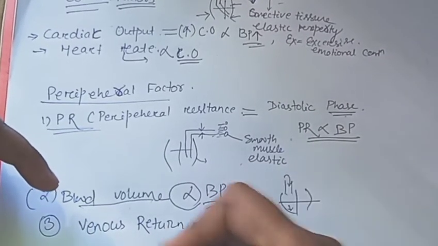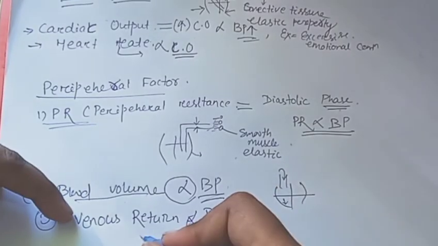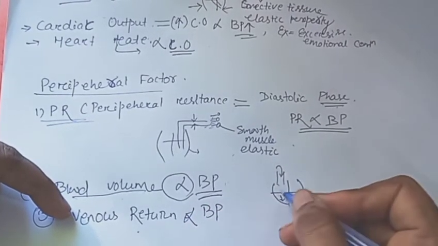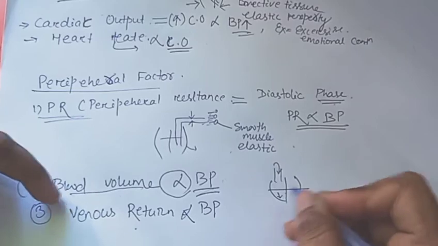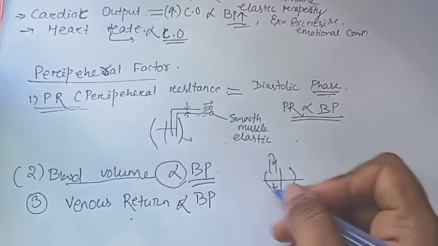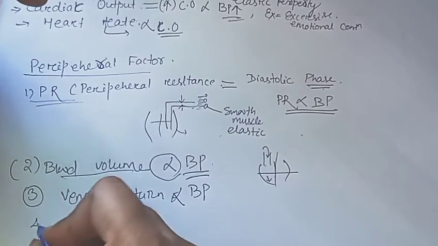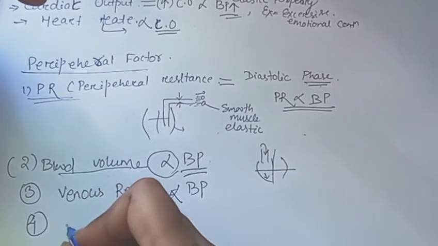So venous return is also directly proportional to blood pressure, because venous return increases the filling of the ventricle, and this filling increases the cardiac output, and this cardiac output increases the blood pressure. In this way we discussed venous return. Then we go towards the elasticity.